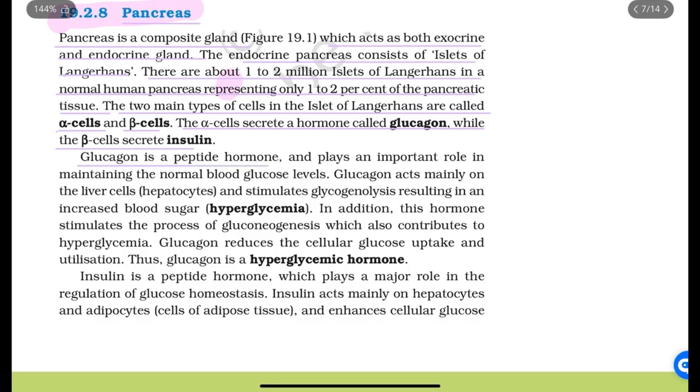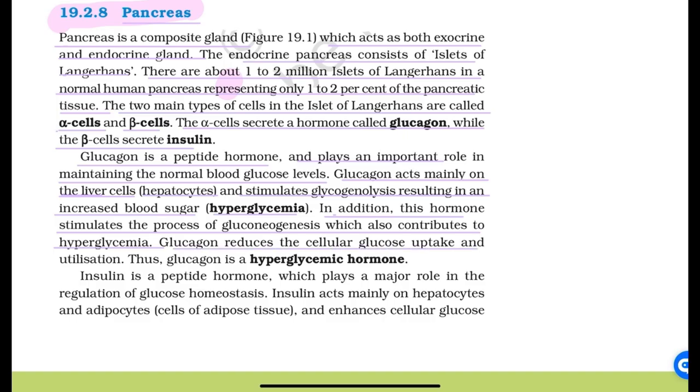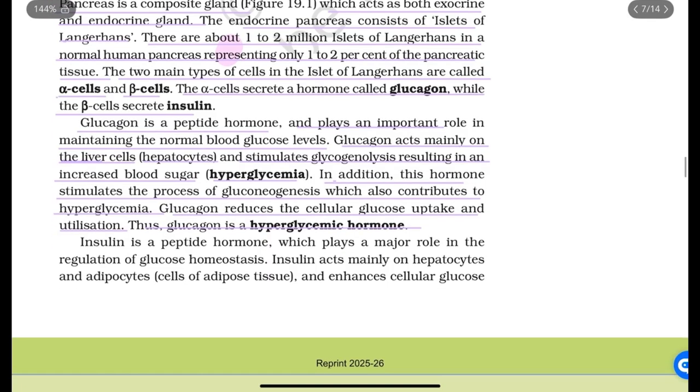Glucagon is a peptide hormone and plays an important role in maintaining normal blood glucose levels. Glucagon acts mainly on the liver hepatocytes and stimulates glycogenolysis, resulting in increased blood sugar, hyperglycemia. In addition, this hormone stimulates the process of gluconeogenesis, which also contributes to hyperglycemia. Glucagon reduces cellular glucose uptake and utilization. Thus, glucagon is a hyperglycemic hormone.